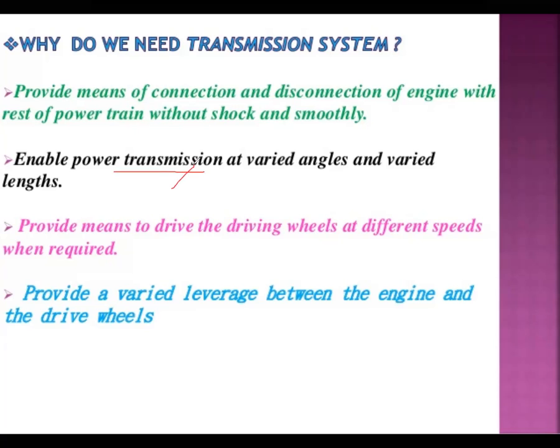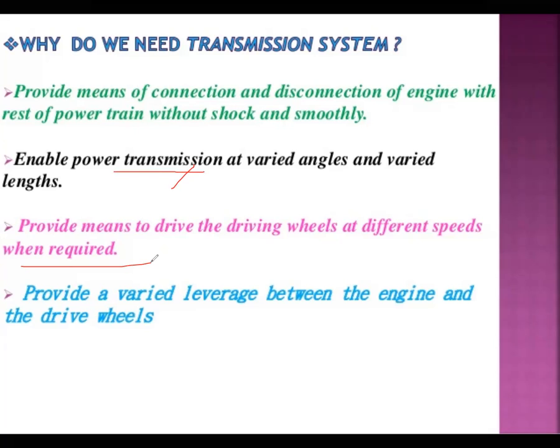One more requirement considered by us is to provide means to drive the driving wheels at different speeds when required. As I said, first gear, second gear, third gear, because at first gear the vehicle requires more torque, because the vehicle is being converted from a static position to a dynamic movement, about to start from the ground, right?